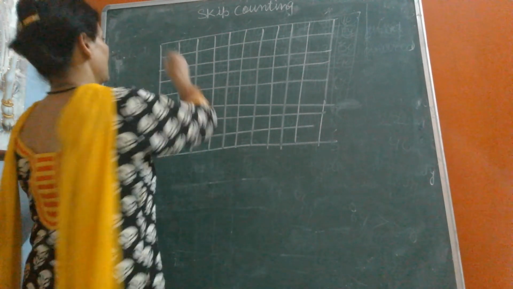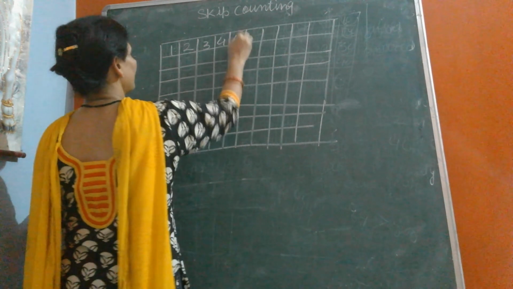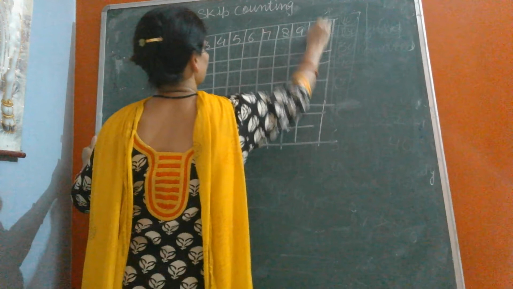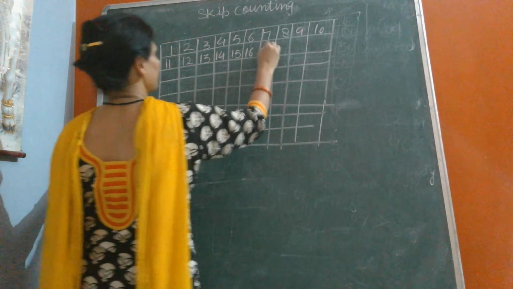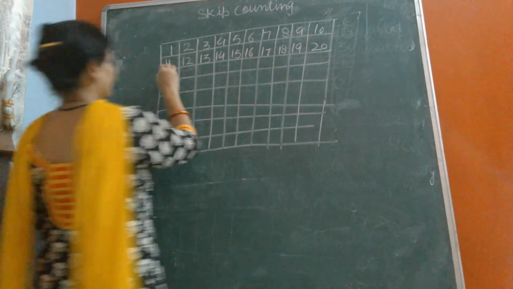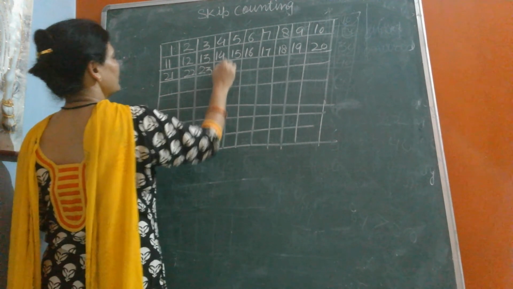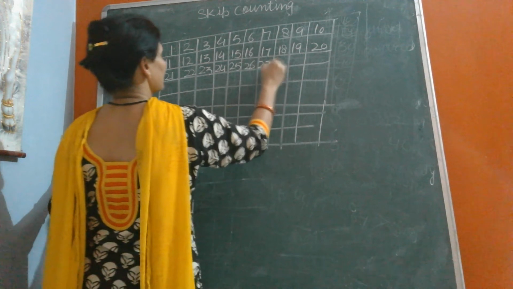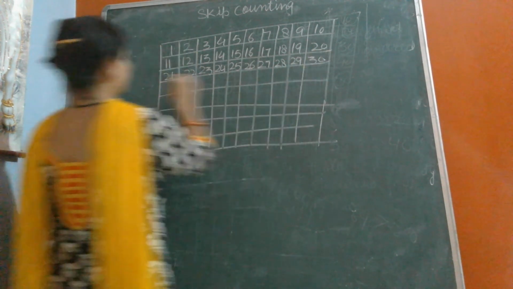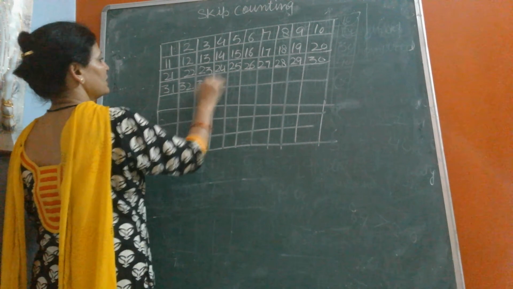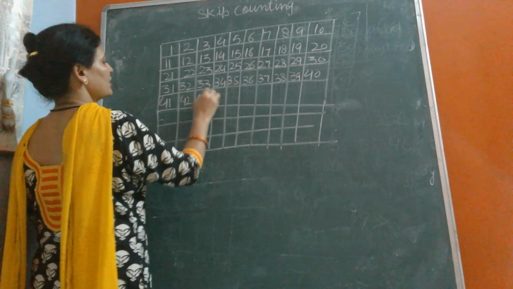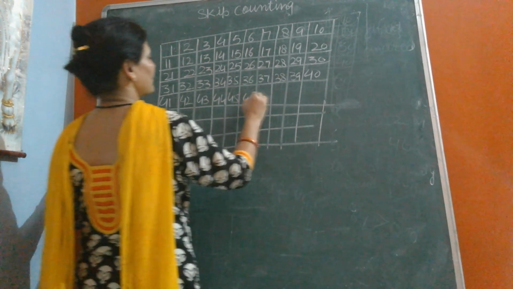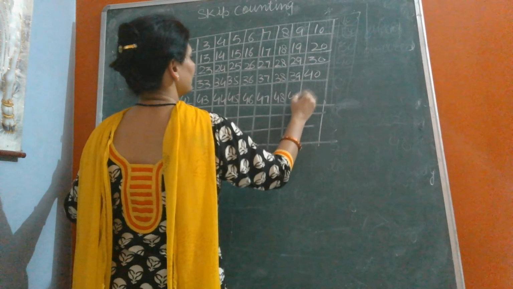So let's start. 1, 2, 3, 4, 5, 6, 7, 8, 9, 10, 11, 12, 13, 14, 15, 16, 17, 18, 19 and 20. 21, 22, 23, 24, 25, 26, 27, 28, 29 and 30. 31, 32, 33, 34, 35, 36, 37, 38, 39 and 40. 41, 42, 43, 44, 45, 46, 47, 48, 49 and 50.